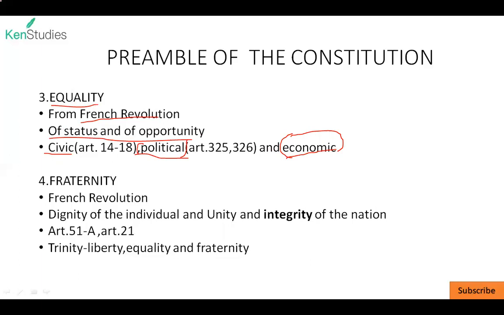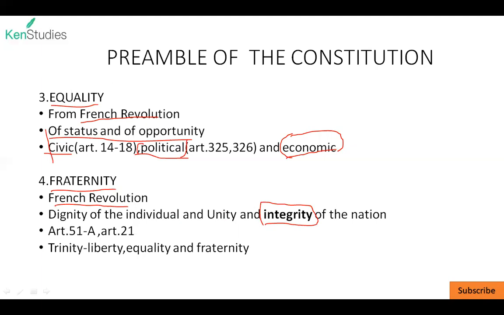Fine. So the next word is fraternity, which has been taken from the French Revolution. So fraternity provides for the dignity of the individual and as well as the unity and integrity of the nation. So the word integrity was added by the 42nd Constitutional Amendment Act.